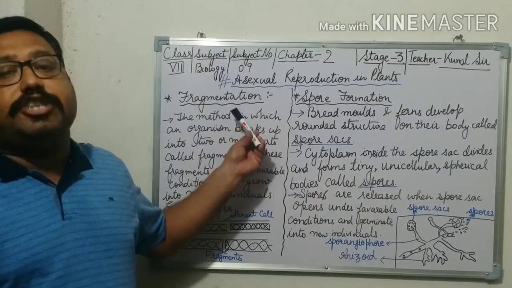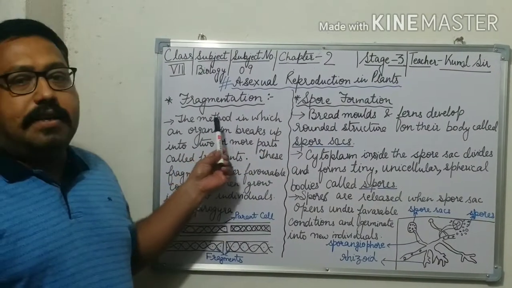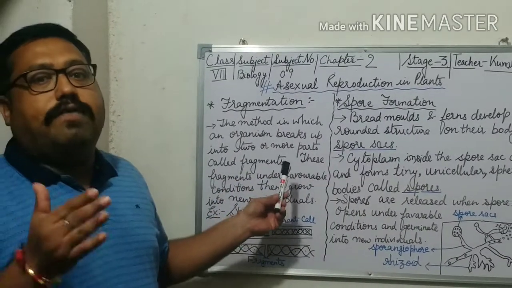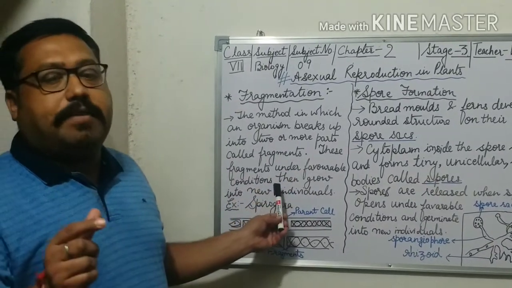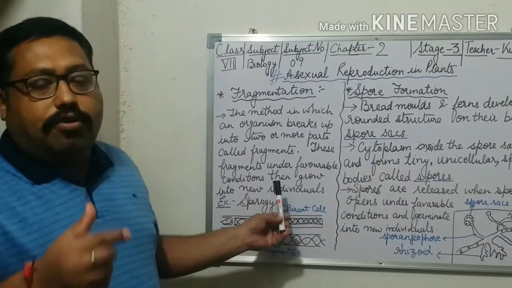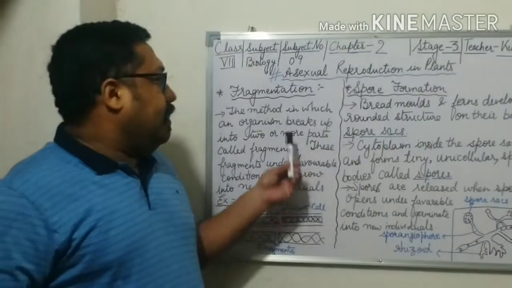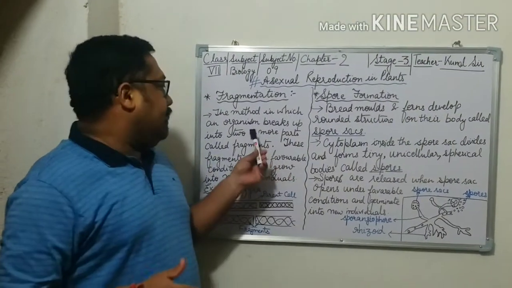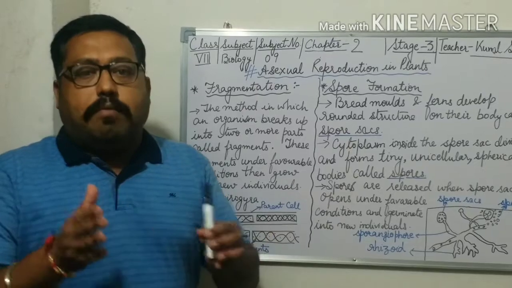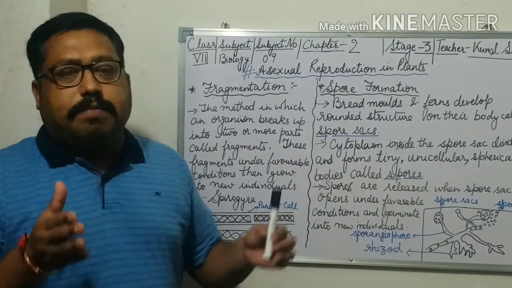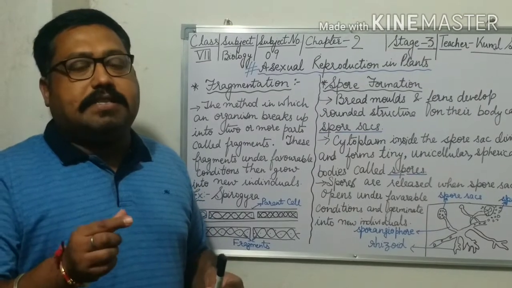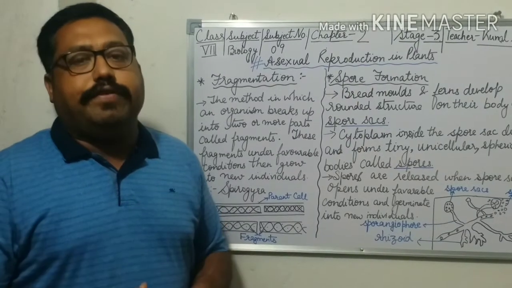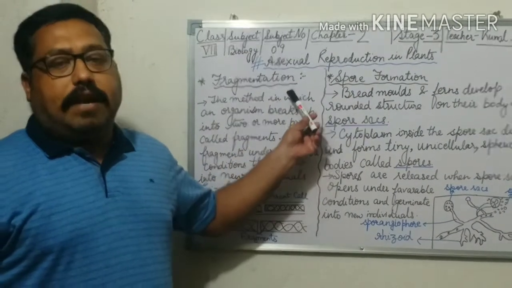First is fragmentation. In this method, an organism breaks up into two or more parts called fragments, and these fragments, under favorable conditions, grow as new individuals. Again, let us repeat: the organism breaks up into two or more parts called fragments, and these fragments in favorable conditions grow as new individuals. This process is known as fragmentation.